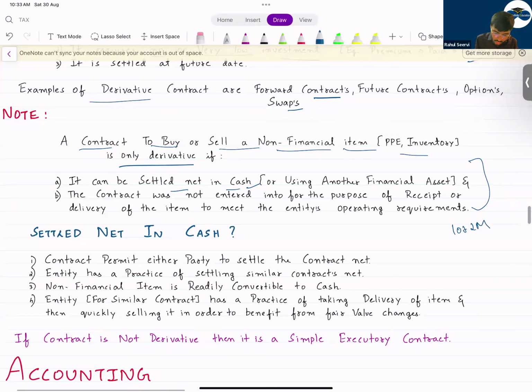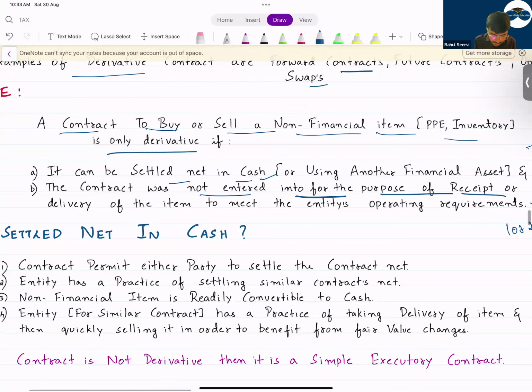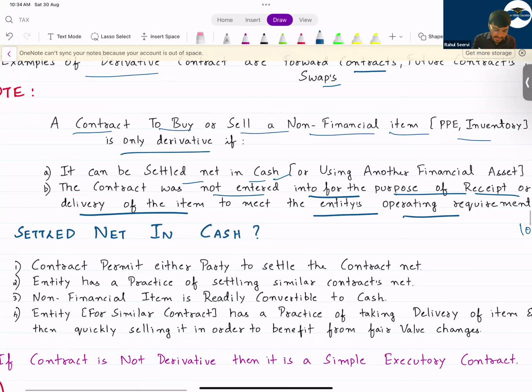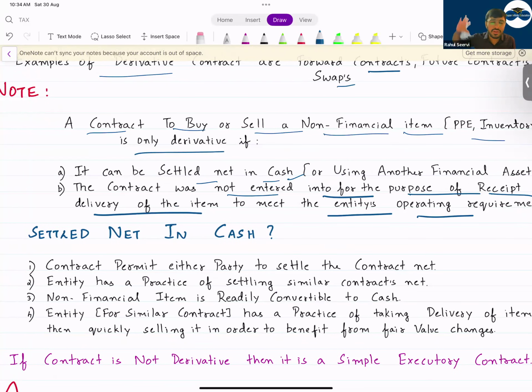The contract was not entered into for the purpose of receipt or the delivery of the item. That means the company's intention is not to take the delivery for using this asset for the entity's operating purpose, for using this in the day-to-day activity. It's not the agenda or the criteria for the company. The company will never say that we have entered into the contract, we'll purchase this asset and we will use it for our business. They'll say that it's not our main aim. The main aim is to what? To do betting, to do gambling and get the return.